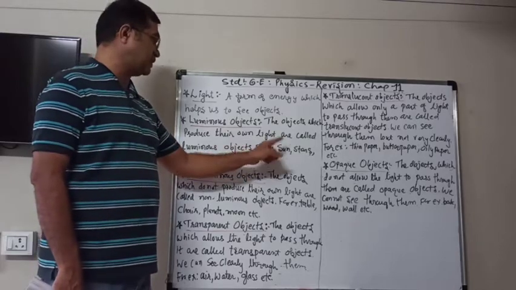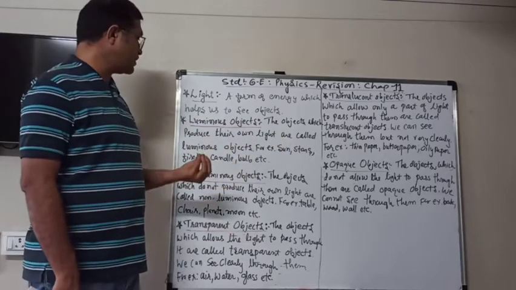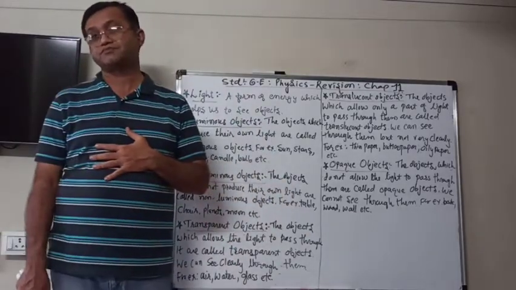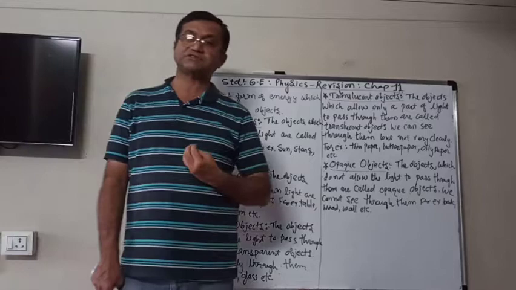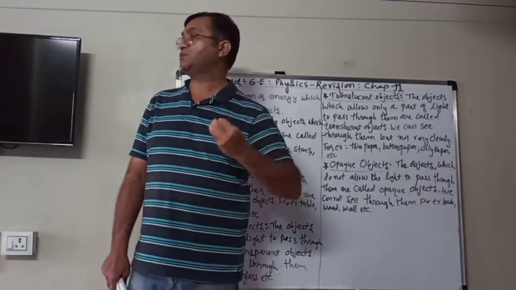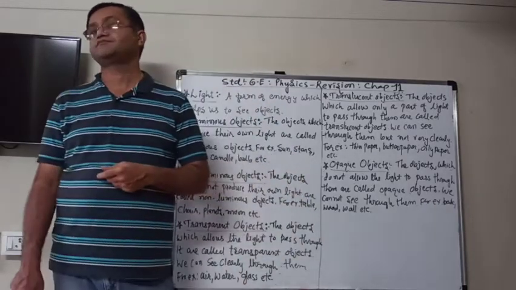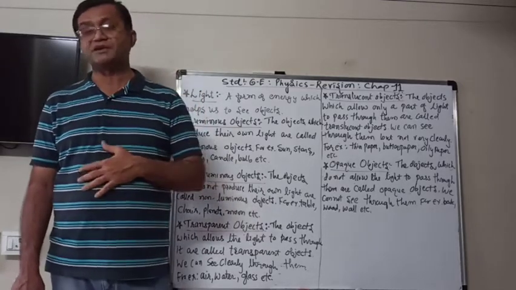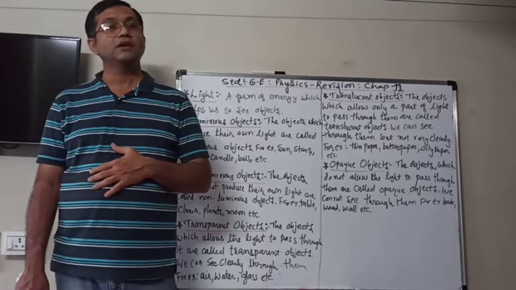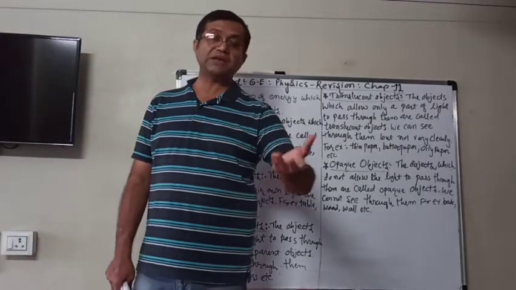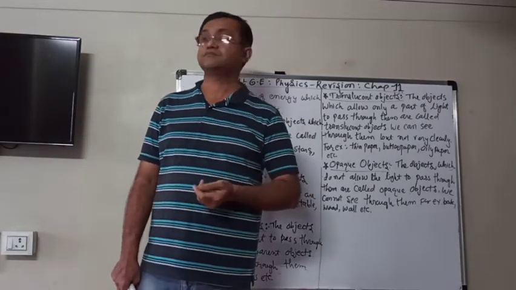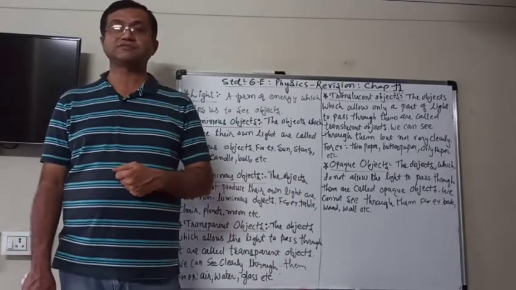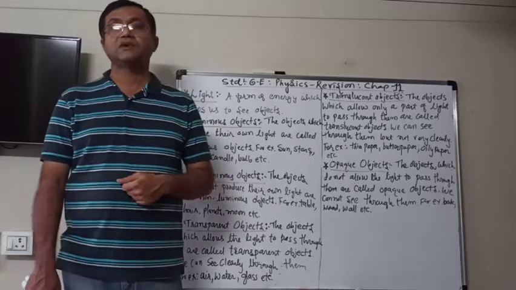For example, sun, stars, firefly, candle, bulb, etc. And those objects which do not produce their own light are known as non-luminous objects. For example, the table, chair, animals, human beings, wall, etc.